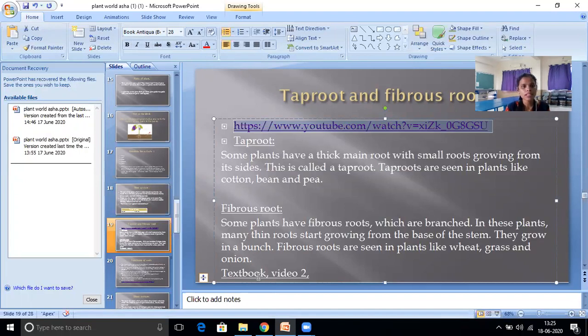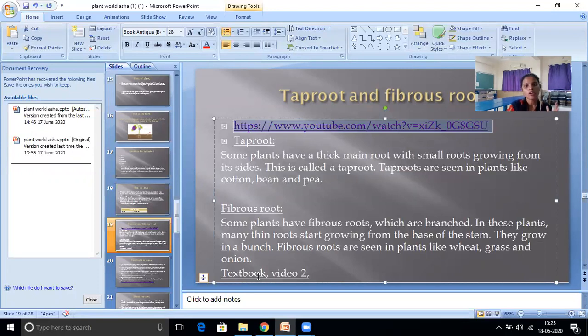Then fibrous root. What is the meaning of fibrous root? Some plants have fibrous roots which are branched. In these plants, many thin roots start growing from the base of the stem. Some roots will grow from the stems.